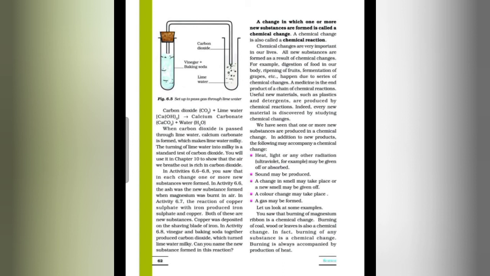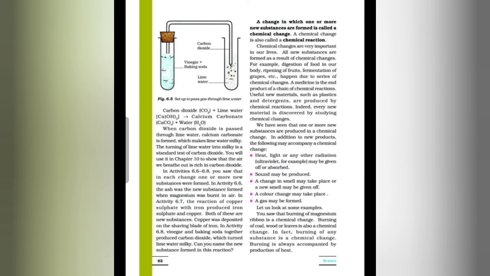And students, the substances which react with each other to form new substances are called reactants, and the new substances formed after a chemical change are called products. But how do substances change into other substances, and why do the new substances formed after a chemical change have different physical and chemical properties? It is all due to the rearrangement of atoms. For example, when hydrogen reacts with oxygen, it forms water. The atoms in the molecules of hydrogen and oxygen rearrange themselves. So this is all about chemical change.